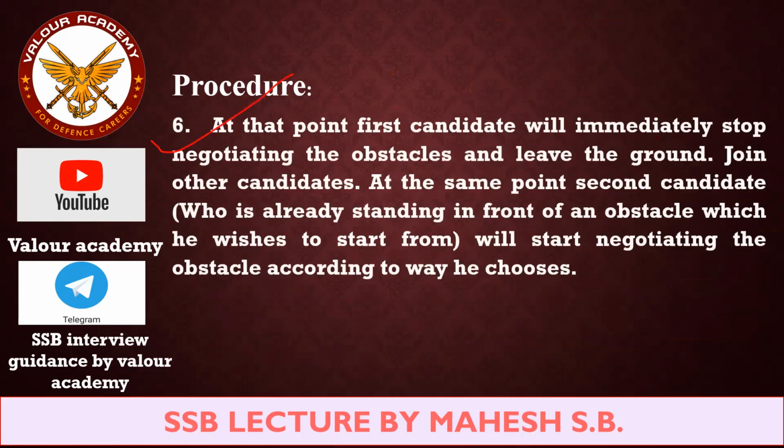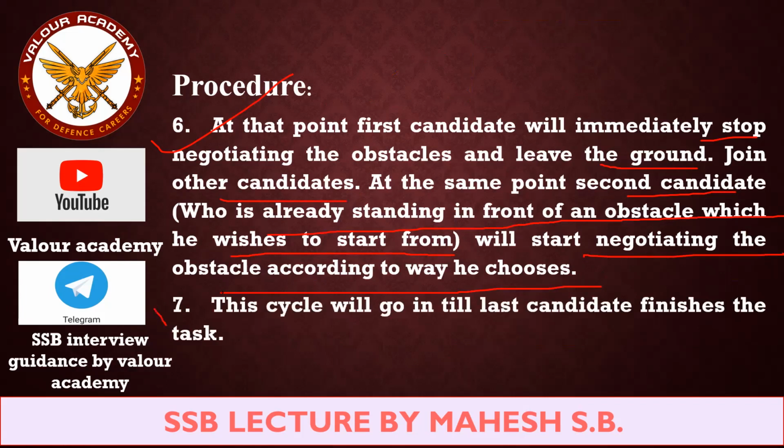At this point, the first candidate will immediately stop negotiating the obstacle and leave the ground to join the other candidates. At the same point, the second candidate, who is already standing in front of the obstacle he wishes to start from, will start negotiating it in the way he chooses, right? So I hope you have understood the procedure. This cycle will go on till the last candidate finishes the task.